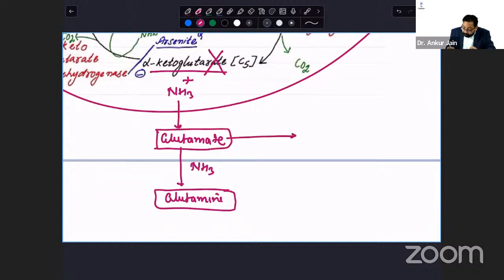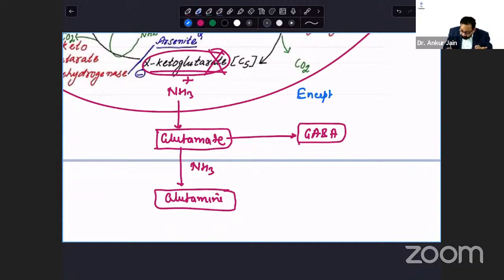Glutamate is converted to GABA. GABA is an inhibitory neurotransmitter. So if in the brain ammonia is increased, this ammonia binds with alpha ketoglutarate. This will be depleted. Krebs cycle will not occur. Energy will not be produced. There would be encephalopathy.